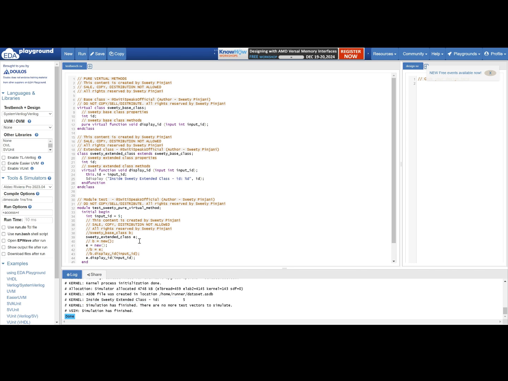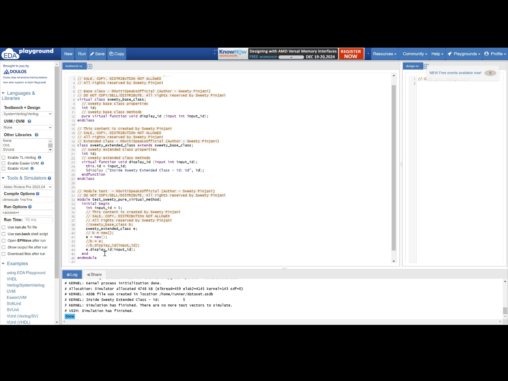This is one way in which you can call your child class method by using the child class handle. What if I want to use the base class handle?